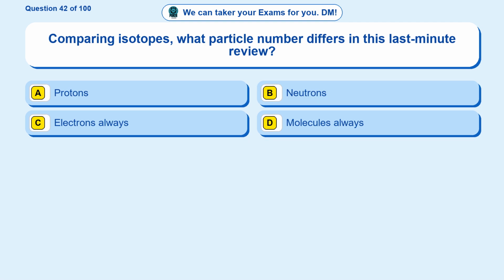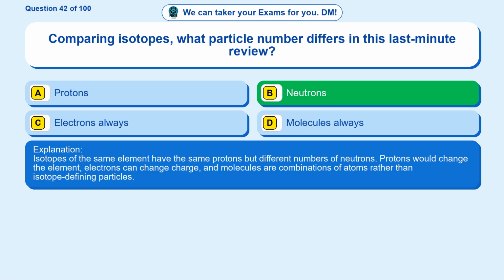Question 42. Comparing isotopes, what particle number differs in this last-minute review? Option A, protons. Option B, neutrons. Option C, electrons always. Option D, molecules always. The correct answer is option B, neutrons. Isotopes of the same element have the same protons but different numbers of neutrons. Protons would change the element, electrons can change charge, and molecules are combinations of atoms rather than isotope-defining particles.